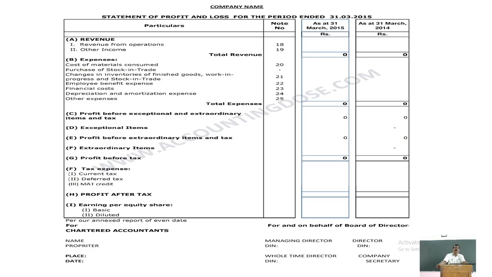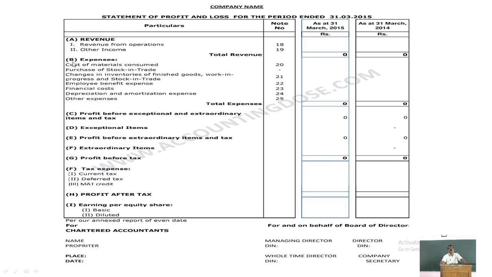And again, the second category is total expenses. As I already told you, the debit side items of the trading account and profit and loss account are expenses, and the credit side items are revenues.